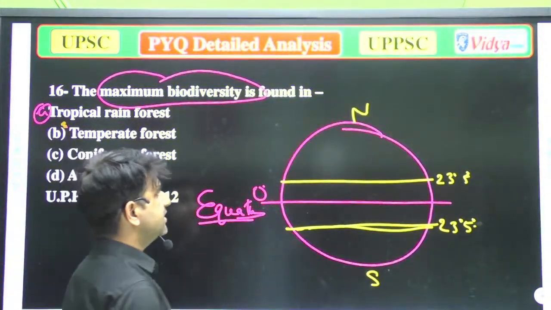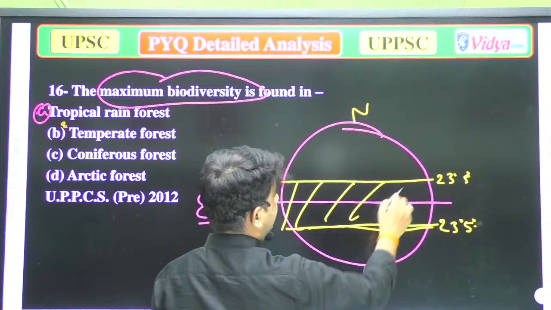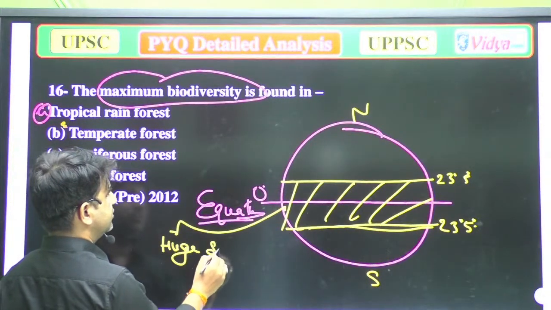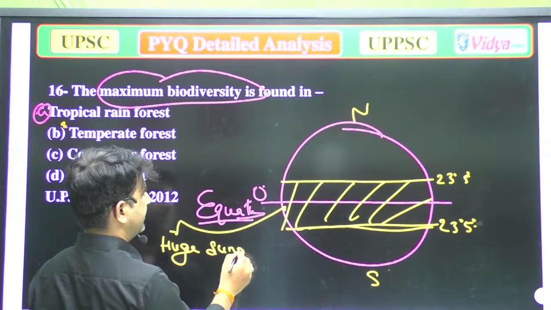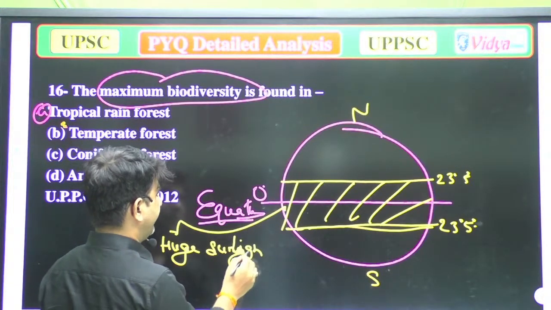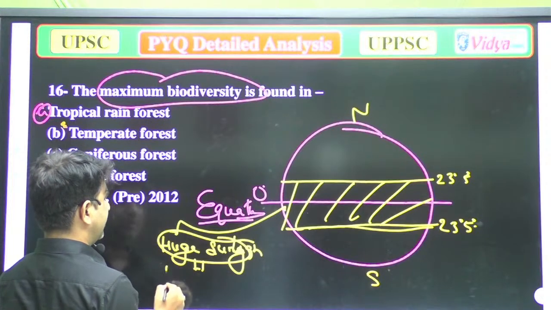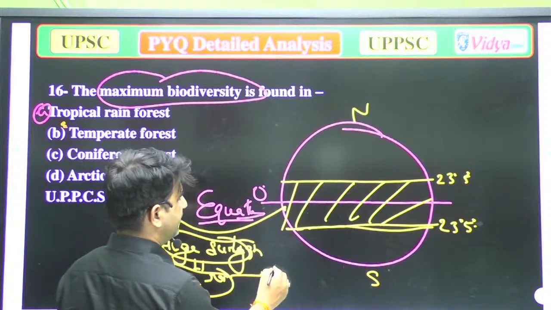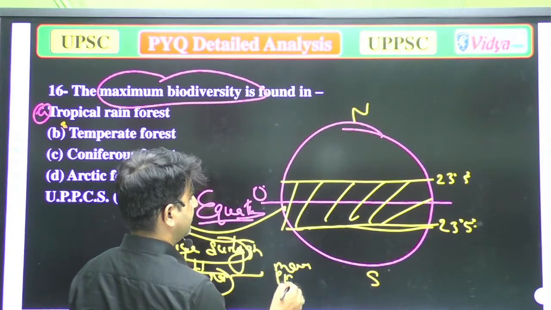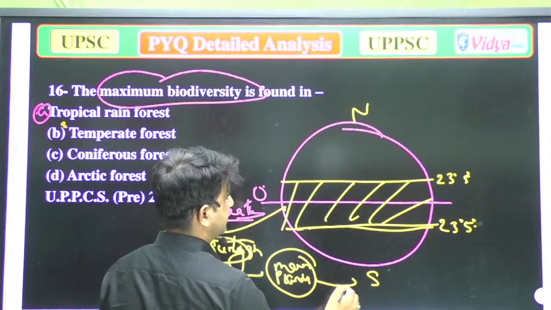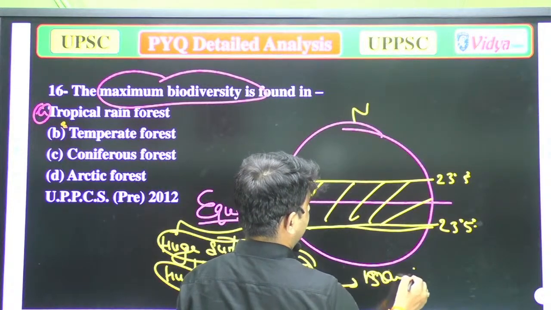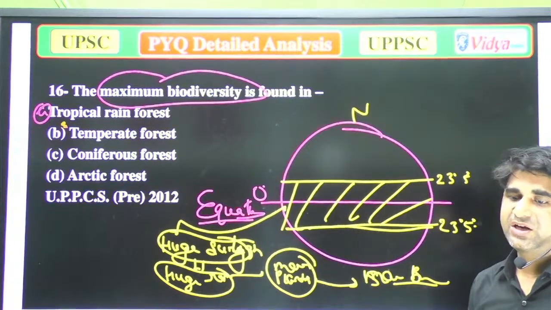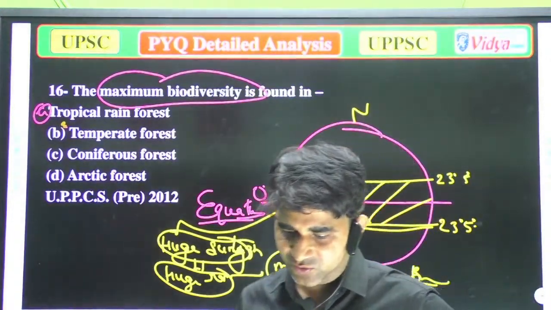So these areas have huge sunlight. When there is huge sunlight, there will be huge rain. When there is huge rain, there will be more plants. When there are more plants, there will be more biodiversity. These areas are known as tropical rainforest.